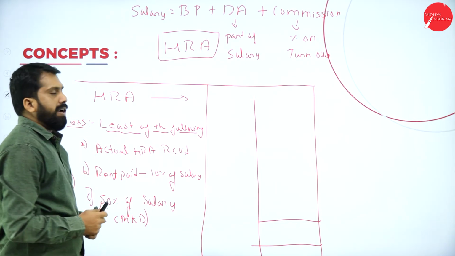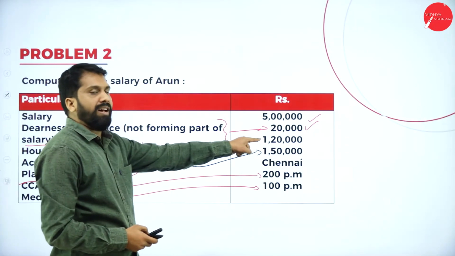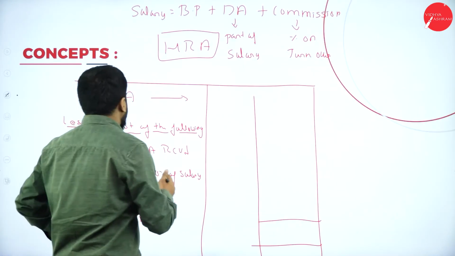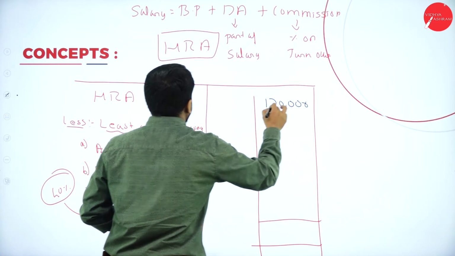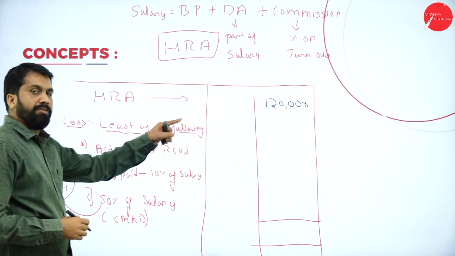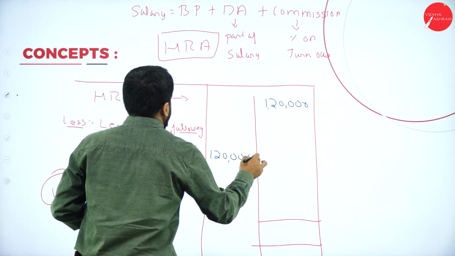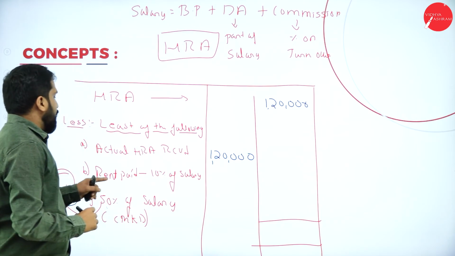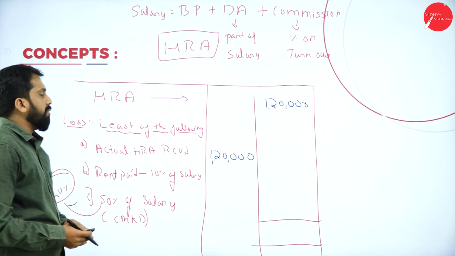Now, how much HRA received? I'll go back to the question. HRA received is 1,20,000. Now, actual HRA received, we will copy the same thing. Now, rent paid minus 10% of salary. What is the rent paid? I'll go back.